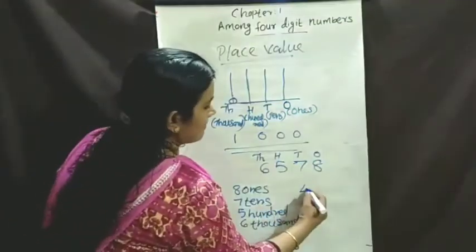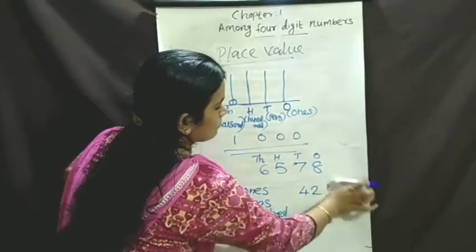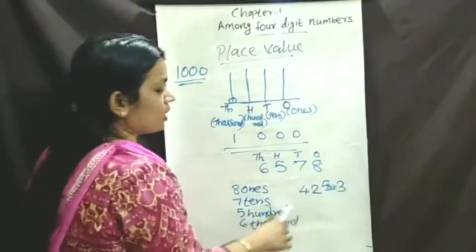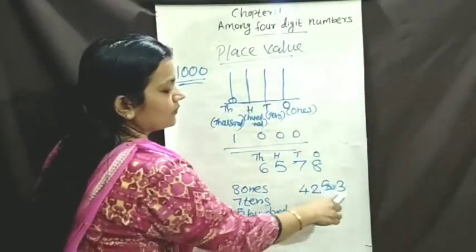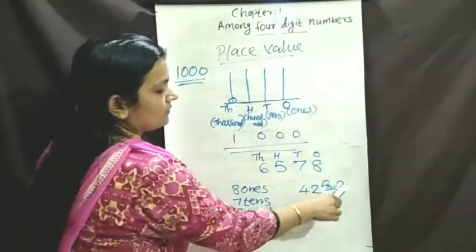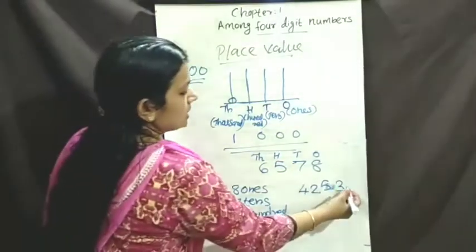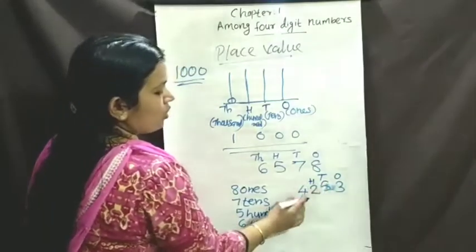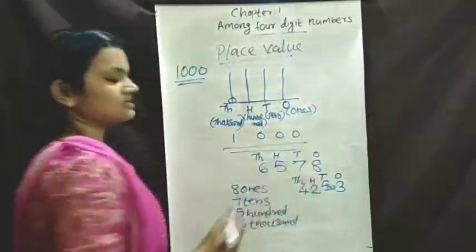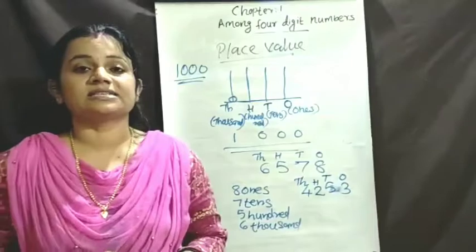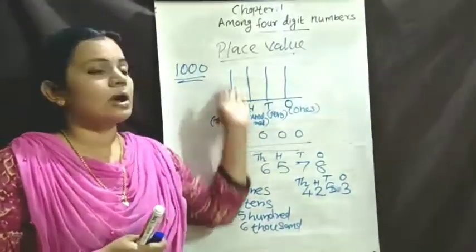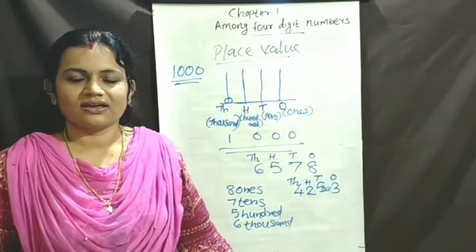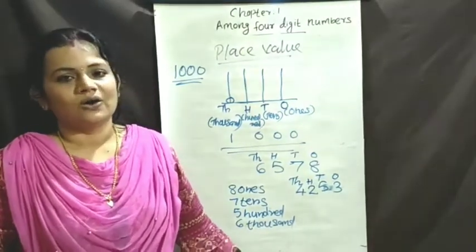Then I will write the next number. Okay, then simply we can write this number, 4,253. How to write? 3 ones, 5 tens, 2 hundreds, 4,000. Okay, this is the places of 4-digit number. Place value of 4-digit number. Okay, can you follow me? Okay, understood? Okay.